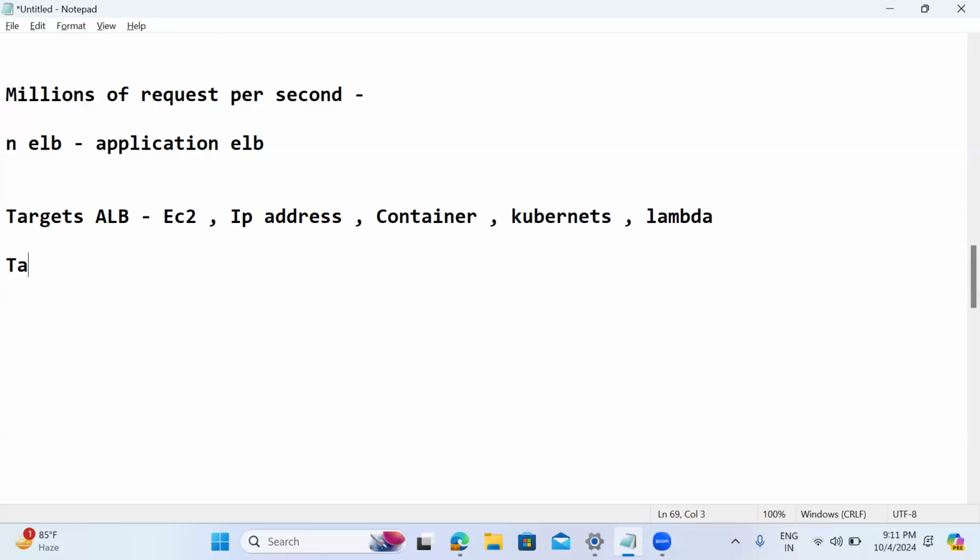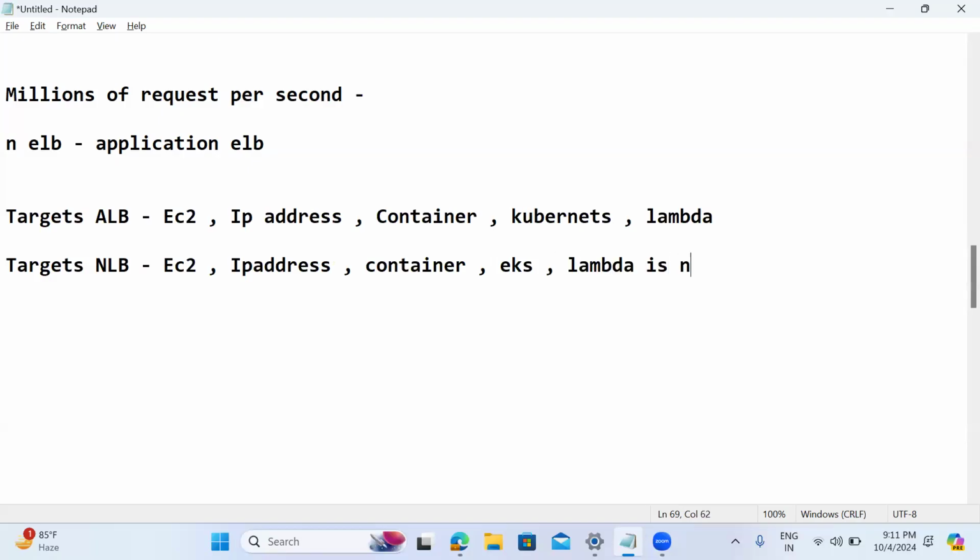Whereas the targets for NLB, the network load balancer, are EC2, IP addresses, containers, or Kubernetes, meaning EKS itself, but Lambda is not supported because Lambda is purely application related.